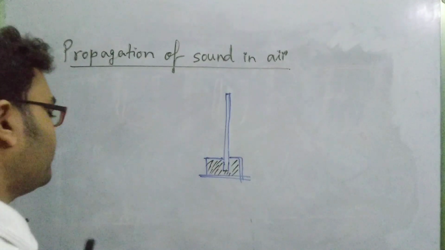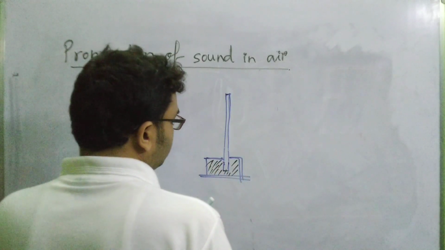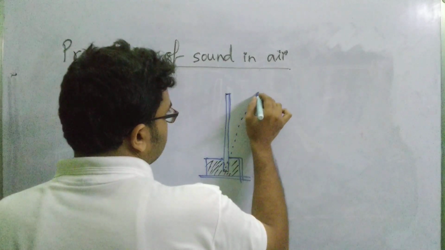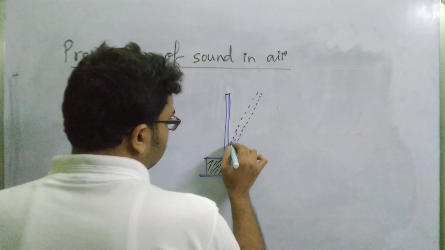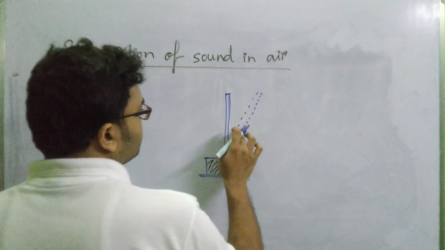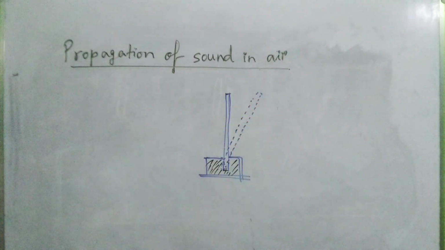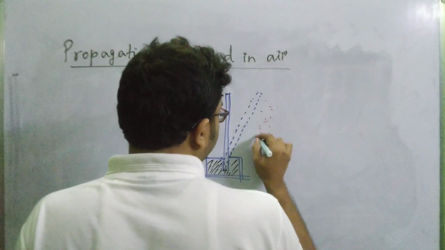Now think, when you pull the plate towards the left and release it, the plate from its mean position moves in this fashion and comes to this position. We are analyzing the process very slowly. Now when the plate comes into this position, what happens? The air particles surrounding this region get compressed.